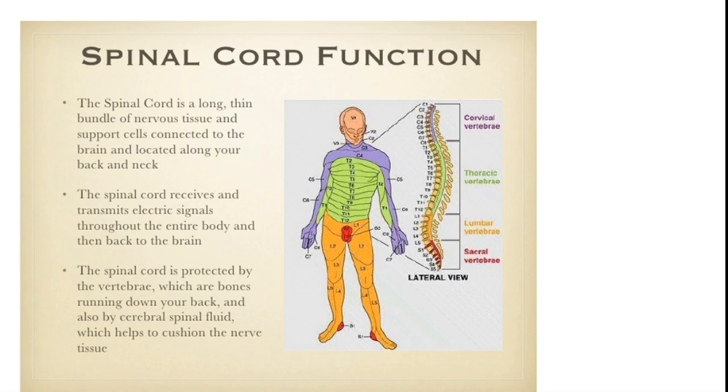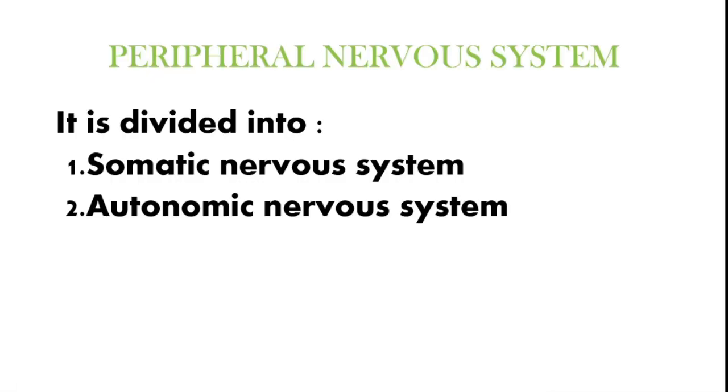The spinal cord is protected by the vertebrae, which are the bones running down your back, and also the cerebrospinal fluid, which protects the spinal cord from shock and injury. It helps to cushion the nerve tissues. Now next is peripheral nervous system. Peripheral nervous system is divided into somatic nervous system and autonomic nervous system.